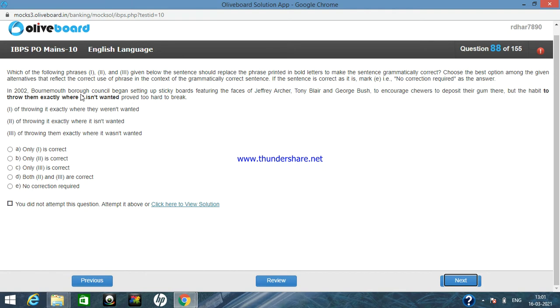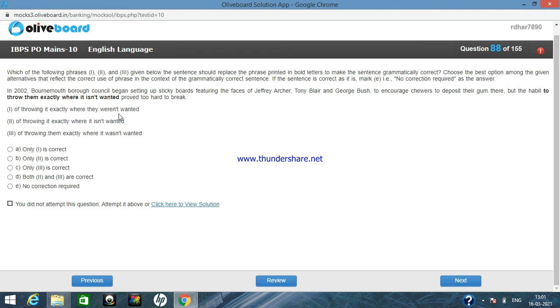Now, "them" will not be there because we are talking about gum here. So to deposit their gum there, but the habit of throwing them exactly where it is not wanted proved too hard to break.